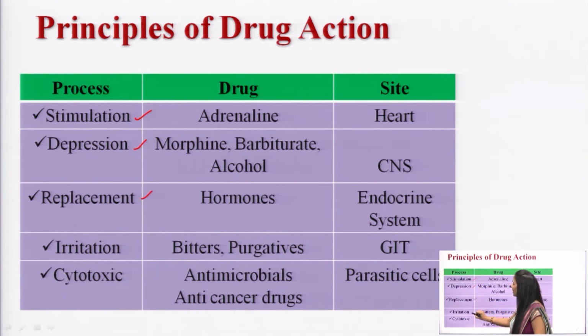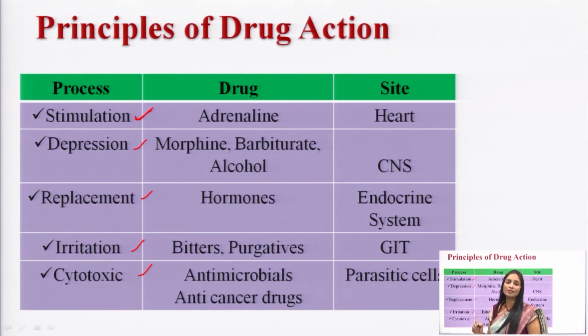depression, replacement, irritation and cytotoxic, and here we will see which site the drug goes to and acts on. For example, if you see stimulation, what drug is going to stimulate here? Adrenaline. Adrenaline will stimulate, and the site it stimulates is the heart. And what is the next example, for depression? For depression, you can take morphine, barbiturates, alcohol. The site is the CNS, so it is going to show its depressant action on the CNS.